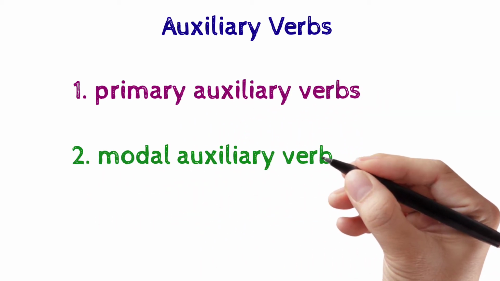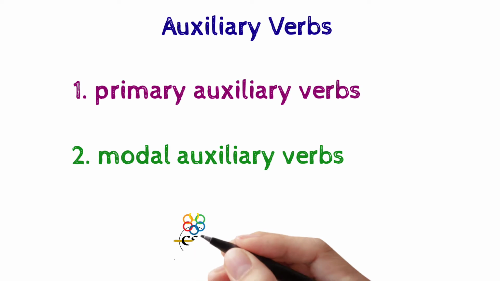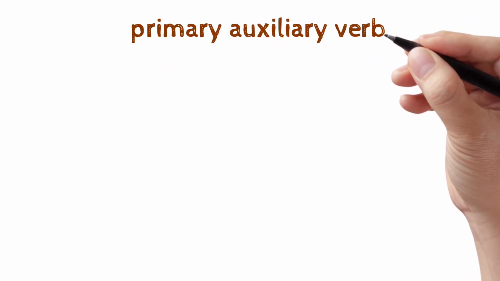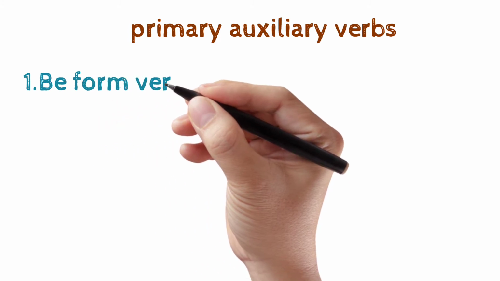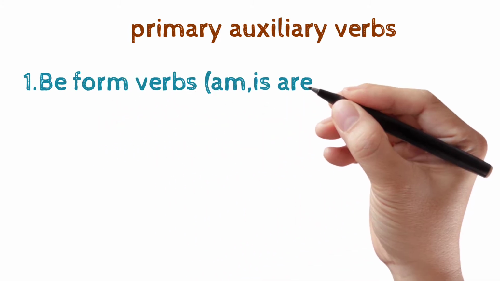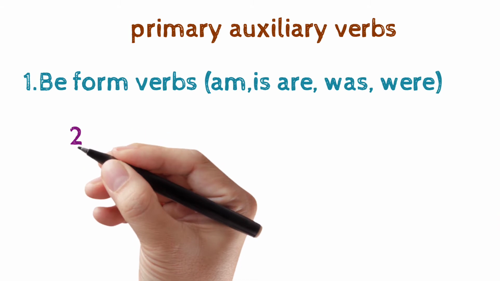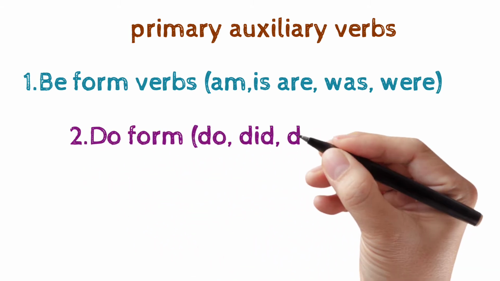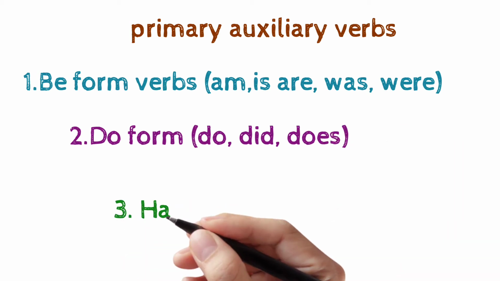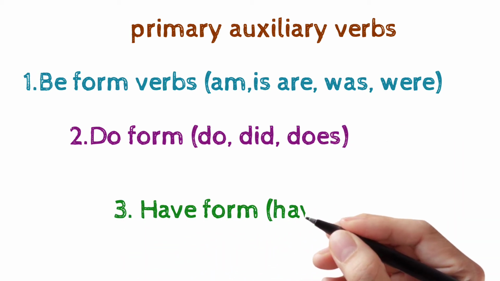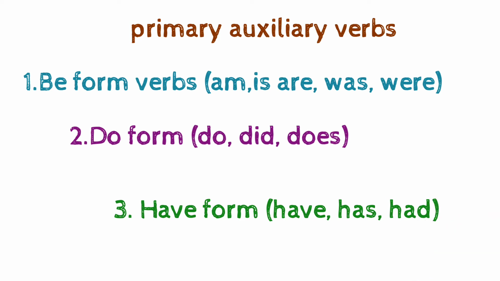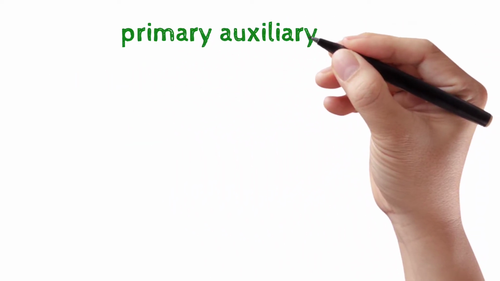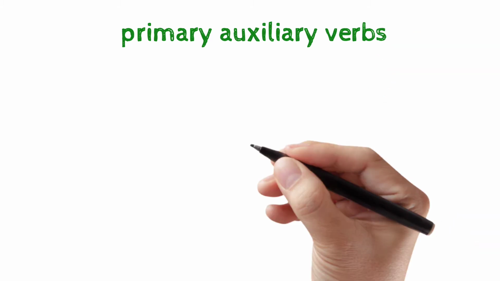Auxiliary verbs. There are two types of auxiliary verbs: primary auxiliary verbs and modal auxiliary verbs. Primary auxiliary verbs consist of three things. The first is the be form: am, is, are, was, were. The second is the do form: do, did, does. And the third is the have form: have, has, had. These are primary auxiliary verbs. How do they work?